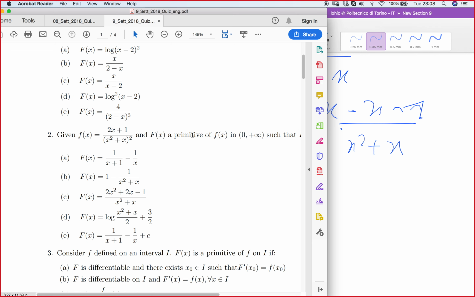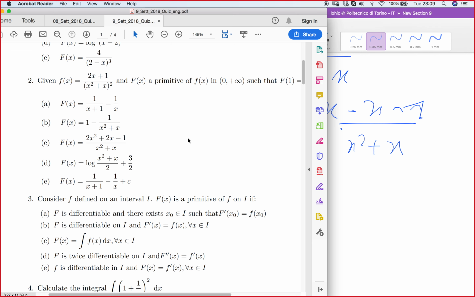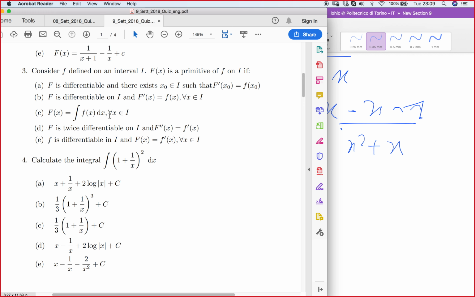So we continue solving this MCQ, and we continue with question number 3, because in the previous video we solved question 1 and 2.